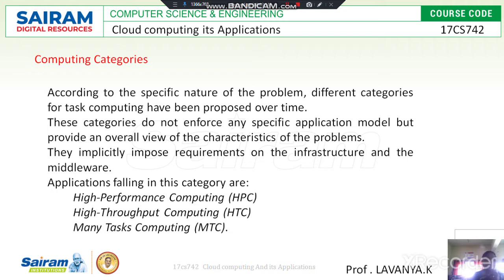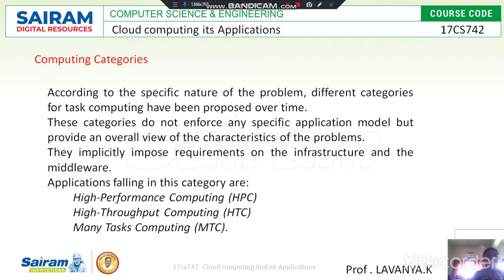Here there are high performance computing, high throughput computing, and many task computing. These are the three categories which we use for the middleware as well as the infrastructure of the task computing system.